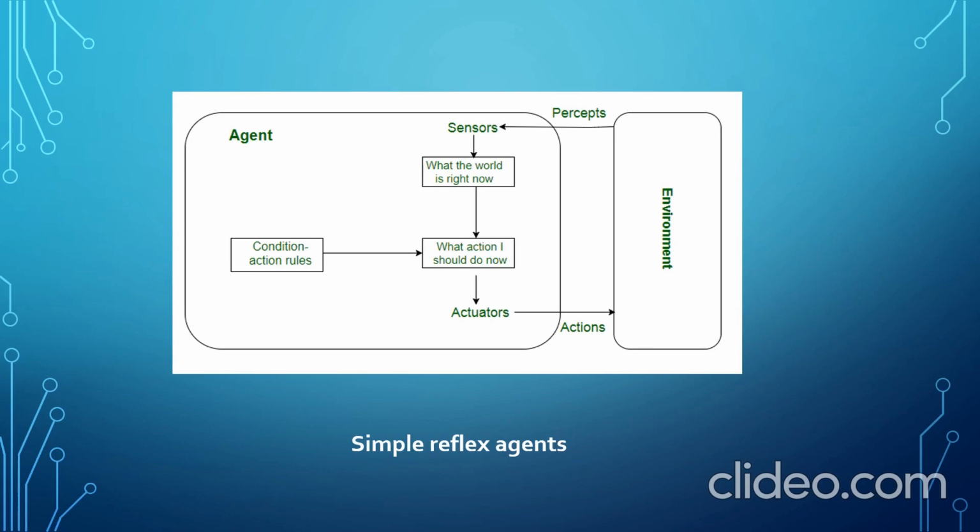At the current percept, the simple reflex agent gets the information from the environment through the sensors, like what the world is right now and what is the current condition existing. As earlier said, all the agents are pre-programmed. The simple reflex agent comes to know according to which condition which action has to be performed. According to that, the simple reflex agent performs the action on the environment through actuators. This is how a simple reflex agent works.